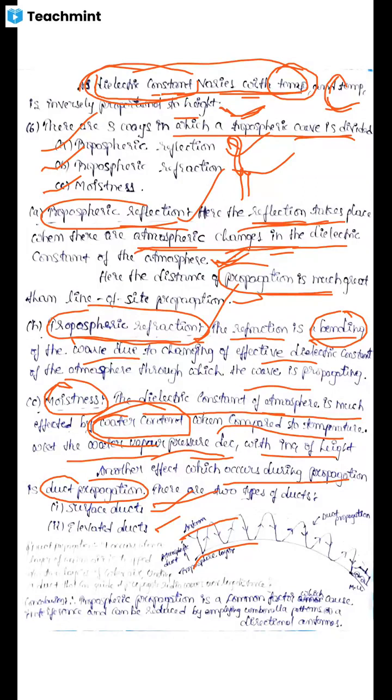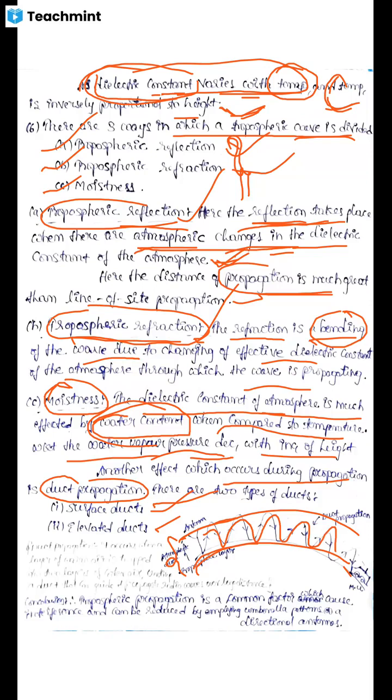In moistness, the dielectric constant is much affected by water content. But in tropospheric reflection and refraction, the dielectric constant is much affected by the temperature. Clear? This is about moistness. Finally, here you see the earth surface and the tropospheric layer above it, and between them the atmospheric duct, and we see the wave propagation, that is duct propagation.